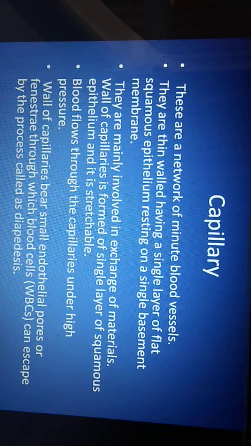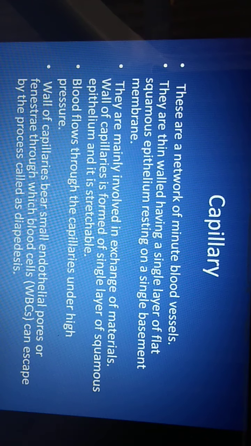The third type of blood vessel is the capillary. Capillaries are thin-walled, minute blood vessels present around the different organs as well as cells of the body. The capillaries are thin-walled. They have a single layer of flat squamous epithelial cells, and this single layer of flat squamous epithelial cells is present on the basement membrane.